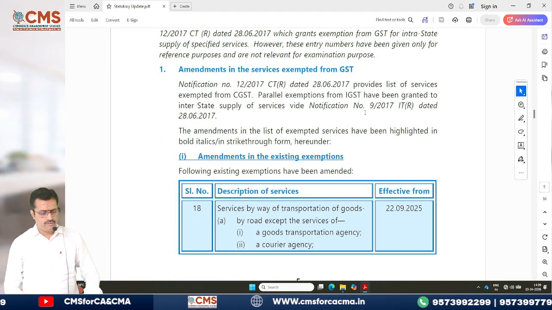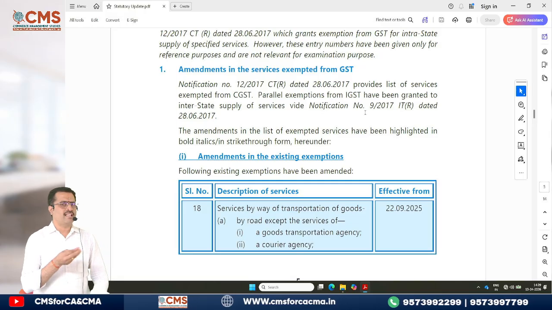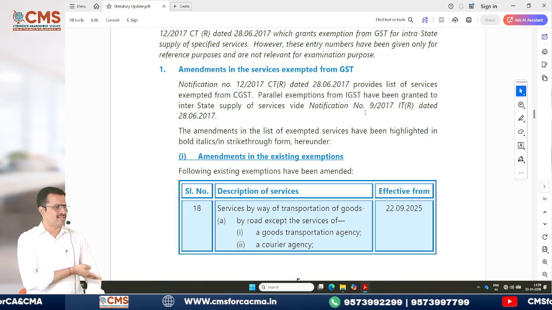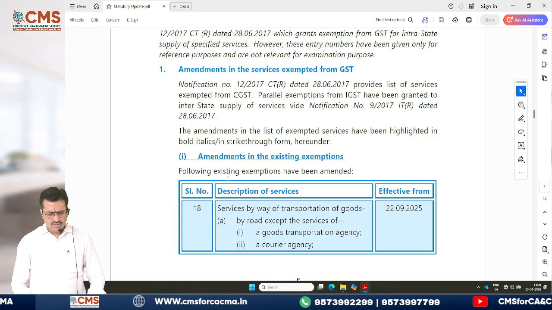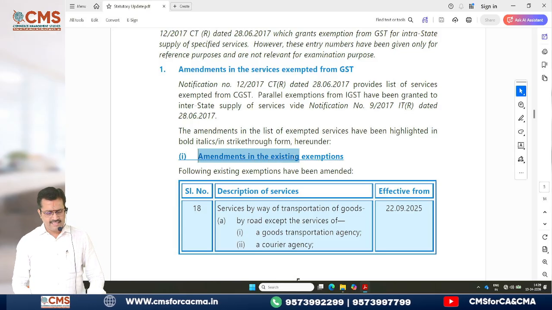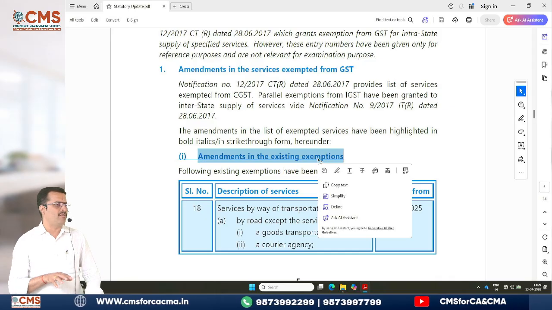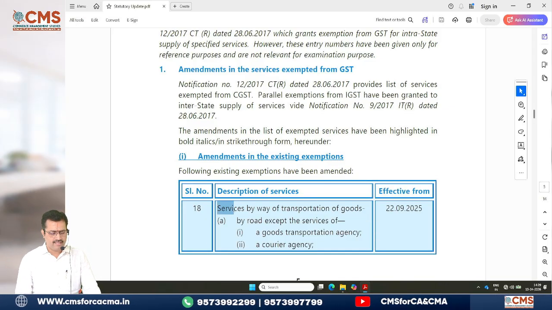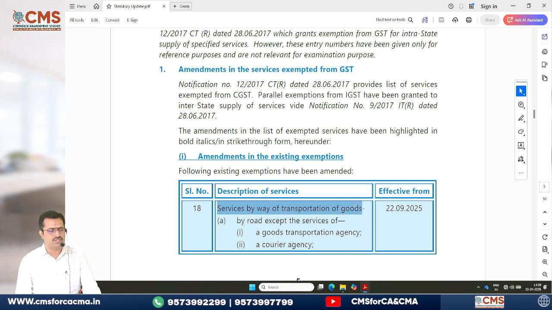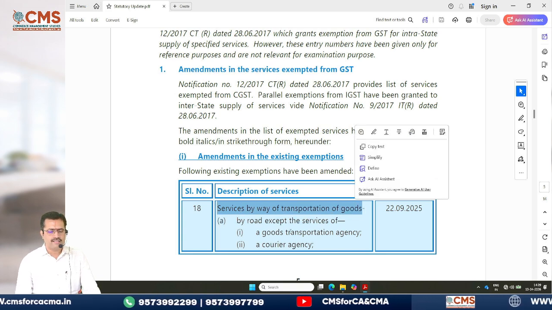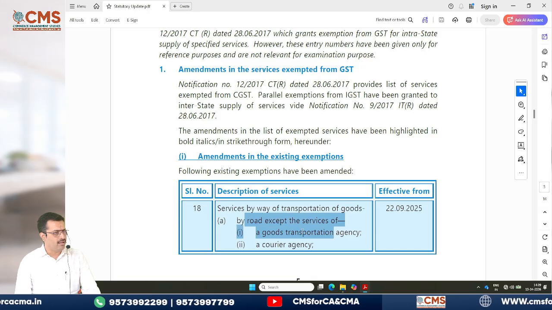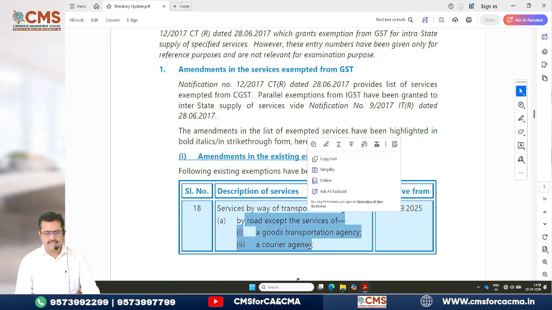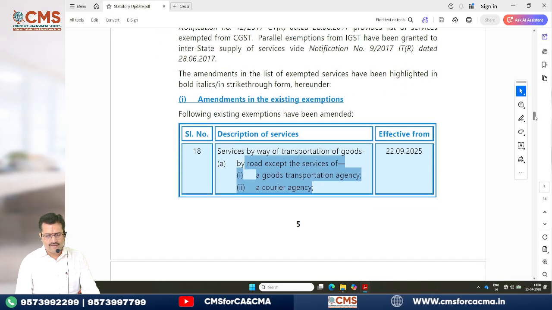Yes. So before that, goods transport agency services, one point they have added again, that local delivery services only, same thing they have amended. So if you see the amendment in existing exemptions, first let's complete what the amendments are in the existing part. The first one is services by way of transportation of goods by road, except, earlier we had only these two, goods transport agency and courier agency. But now they have added one more thing.